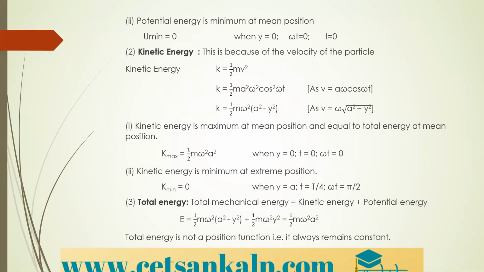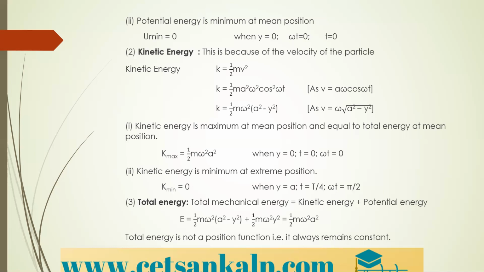Next, the second type of energy, kinetic energy. This is because of the velocity of the particle. The kinetic energy is given by half m v square. We know v is equal to a omega cos omega t. Therefore, v square is equal to a square omega square cos square omega t. So it can be written as half m omega square into bracket a square minus y square. See how it comes: v is equal to omega into the square root of a square minus y square.